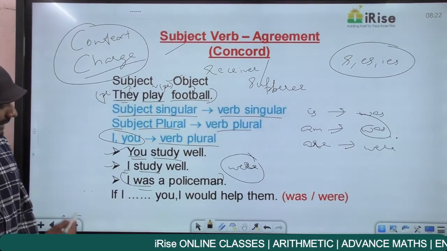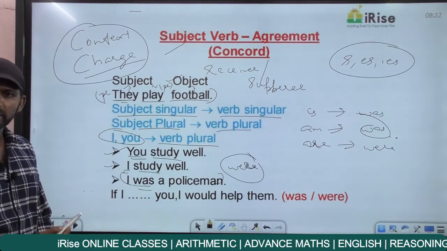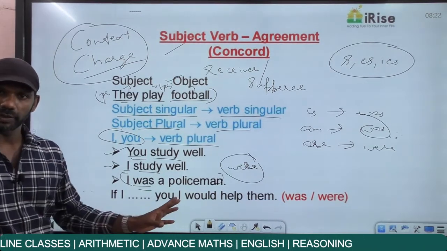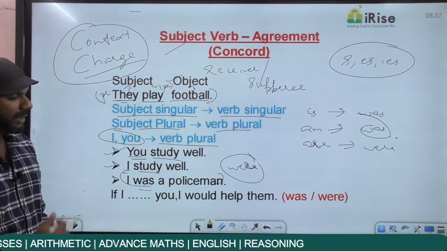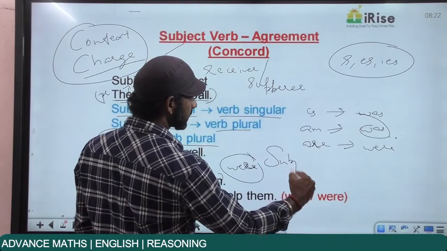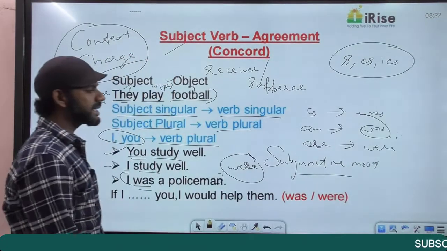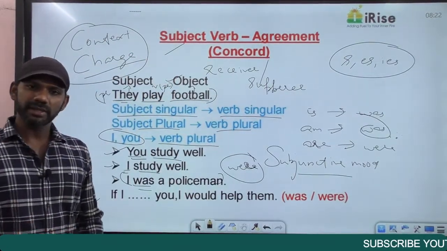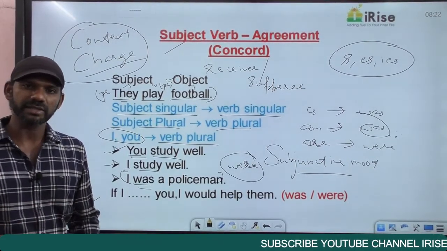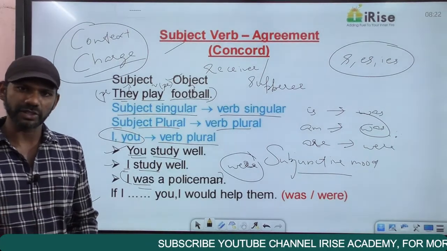Come to the last statement now. "If I dash you, I would help them." The options are was, were. My question is whether this blank must be filled with was or were. I say that this particular statement is in the subjunctive mood, S-U-B-J-U-N-C-T-I-V-E. Subjunctive mood means something that is not a reality, something that is just an imagination or a wish.